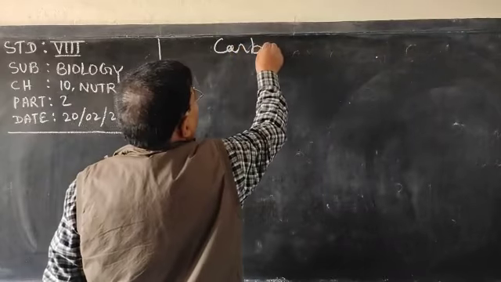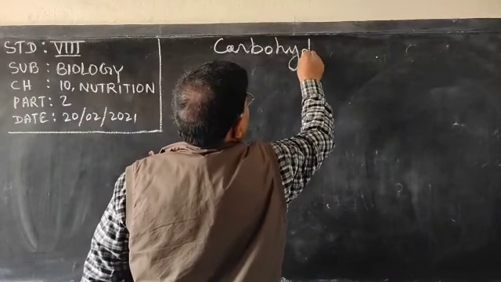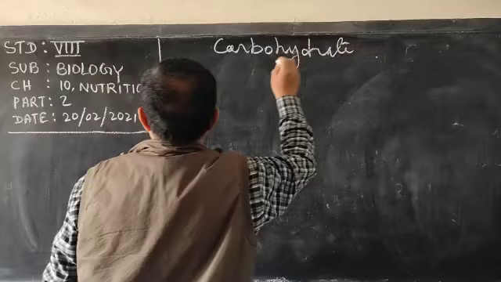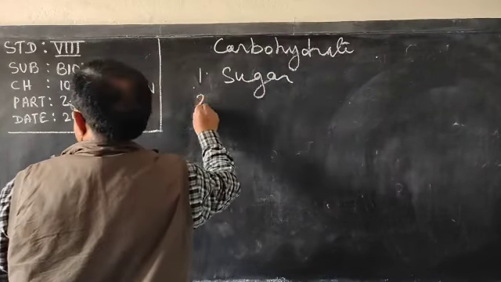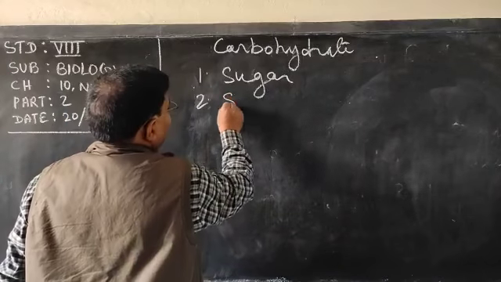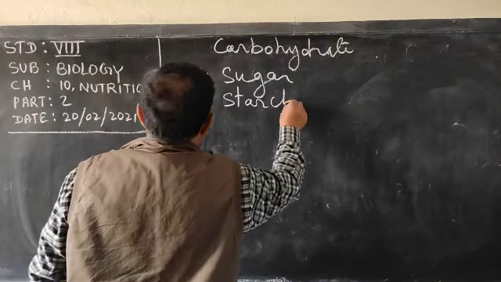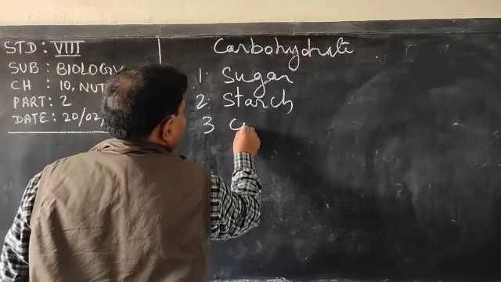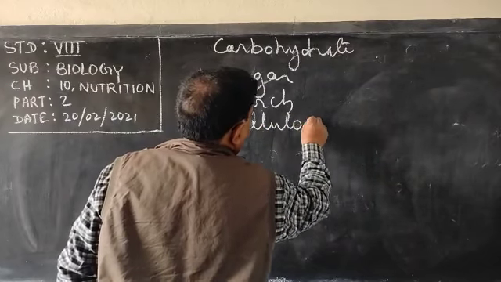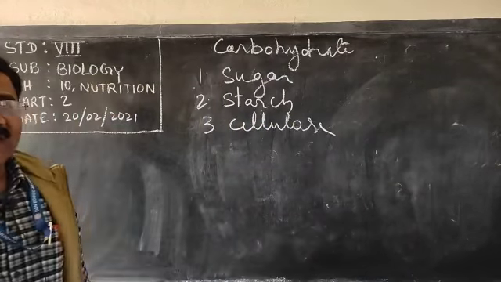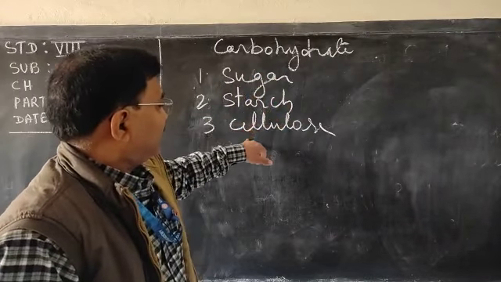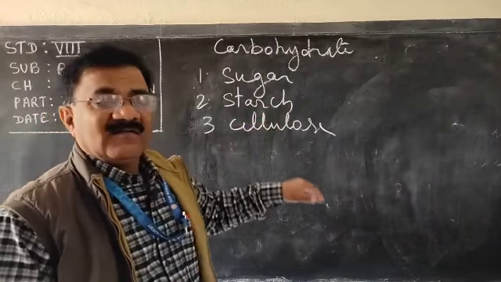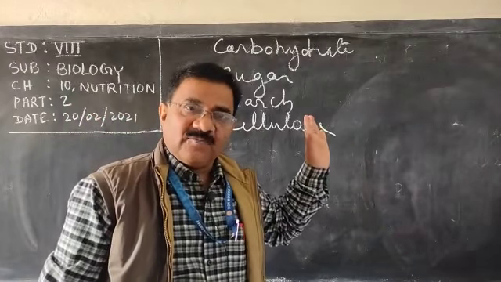Number 1, sugar. Number 2, starch. And number 3, cellulose. Very clear or not? So we are going to discuss sugar, starch and cellulose in detail. They are the forms of carbohydrate.